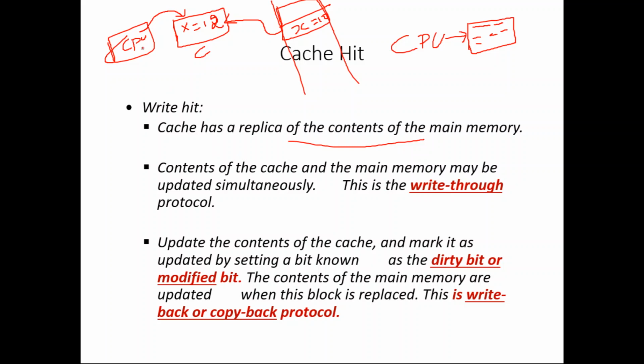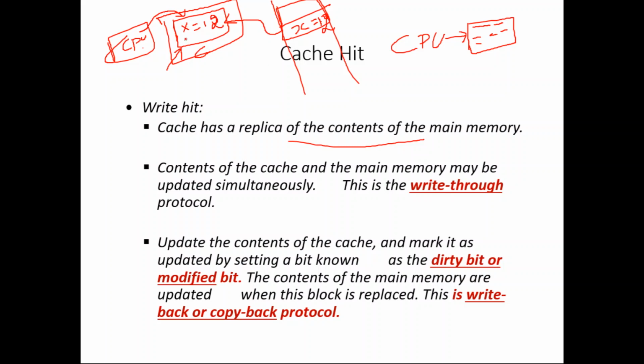First the memory control circuit will check whether x is available in the cache or not. Because the CPU wants to write something to x, but x is in the main memory. Here actually the CPU wants to write, not here, because the CPU doesn't even know the existence of the cache memory. The CPU wants to modify this main memory's x value to 12, which is a write operation. Now the memory circuitry first checks whether x is available in the cache memory or not.